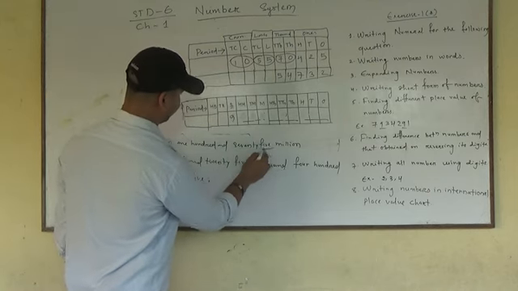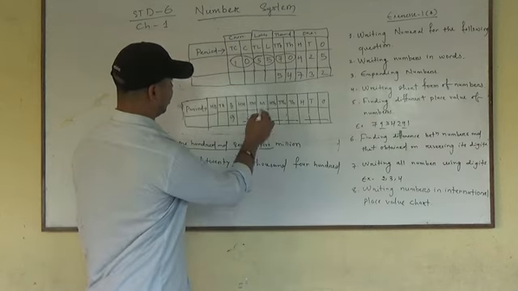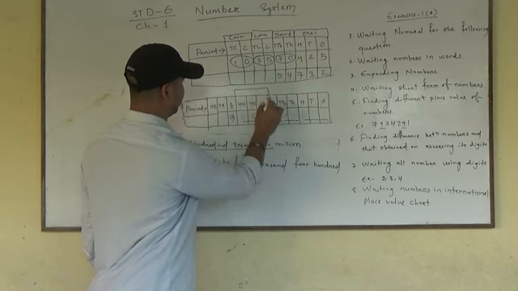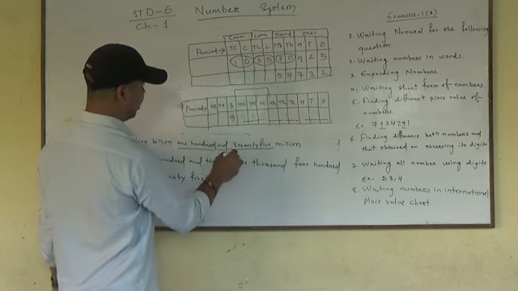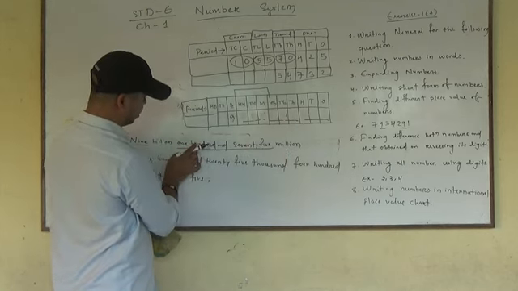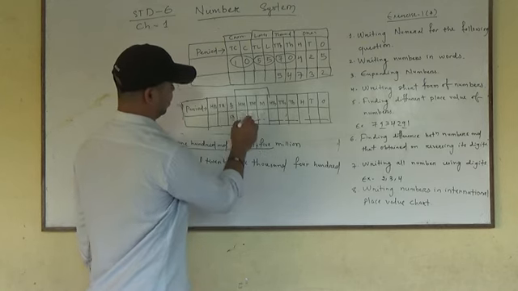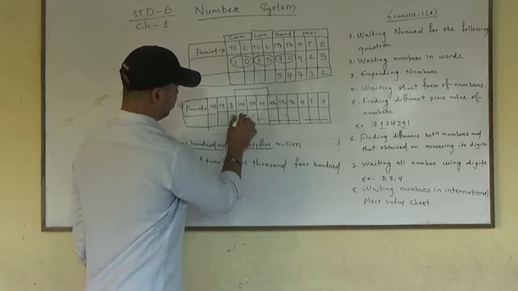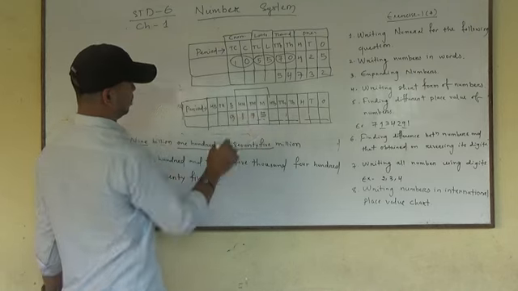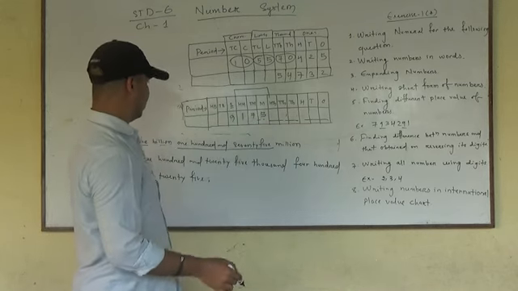175 million. See, 175 million. In the millions period, there are three places: million, 10 million, and 100 million. So in the million period, you have to divide this number 175. There are three boxes here. So I have written 175 million like this.